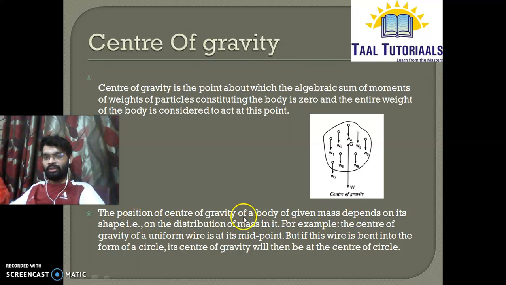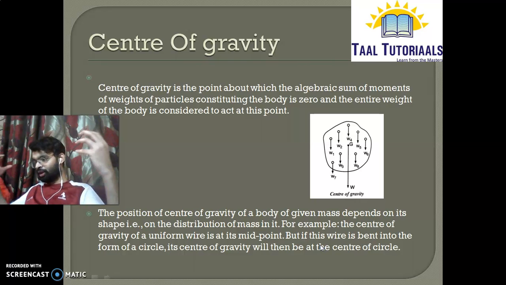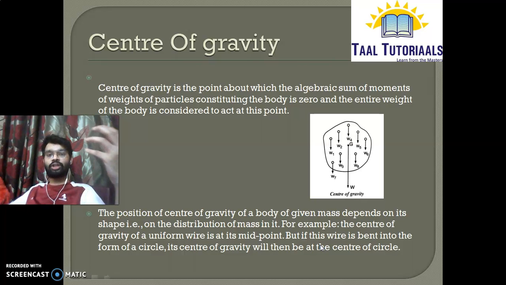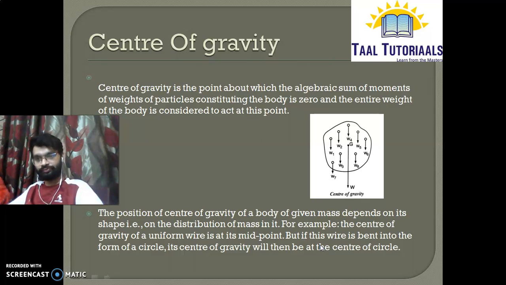For example, the center of gravity of a uniform wire is at its midpoint, but if the wire is bent into the form of a circle, its center of gravity will then be at the center of the circle. As I already gave you some examples, for a circular ring it is the center of the ring, for a circular disc it is the geometric center, and for a parallelogram or rectangular lamina it is the point of intersection of the diagonals.